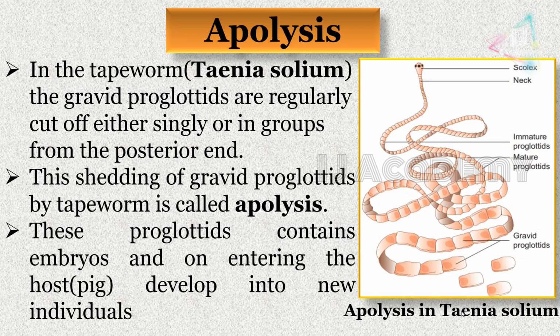This shedding of gravid proglottids is called apolysis. These proglottids contain embryos, and on entering the host, say a pig, they develop into new individuals.